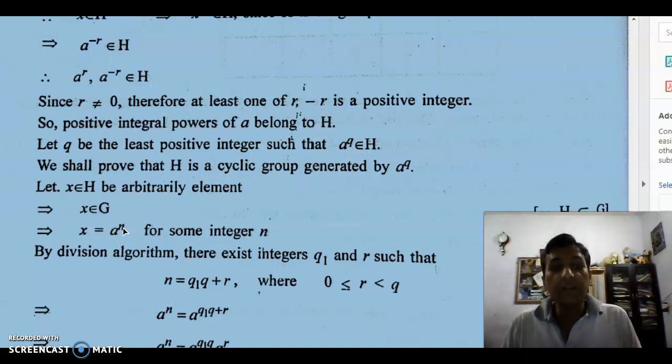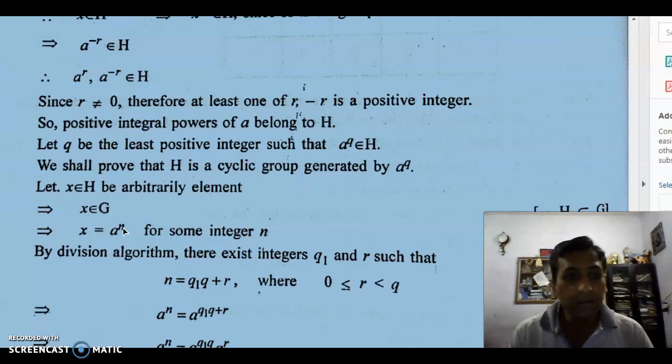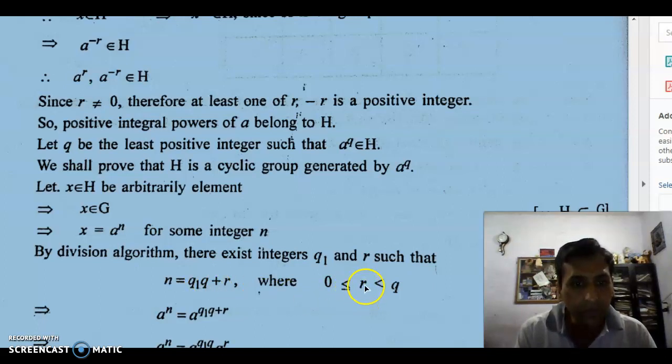So I can divide this n by q, and when I divide it by q, I can write n is equal to q1 times q plus r, where q1 is the quotient and r is the remainder. This is the division algorithm, simple. And you know the remainder is always less than q, because we are dividing by q. So r is greater than or equal to 0 and less than q.